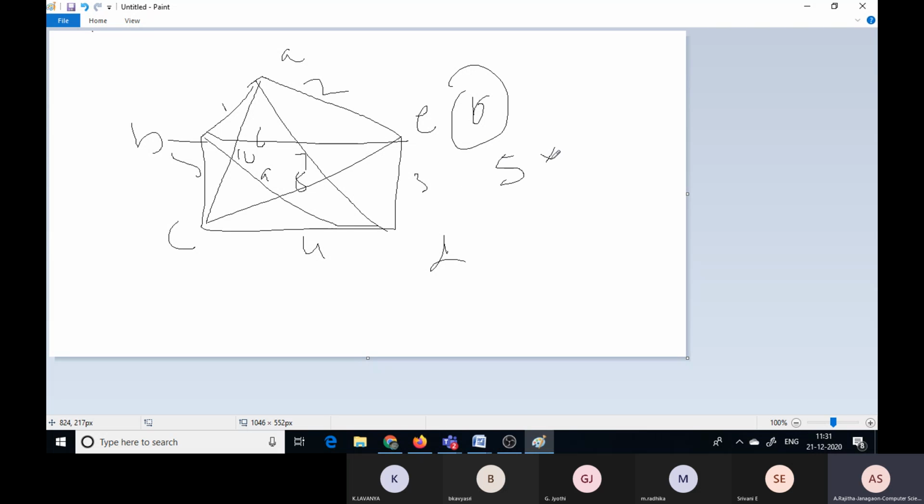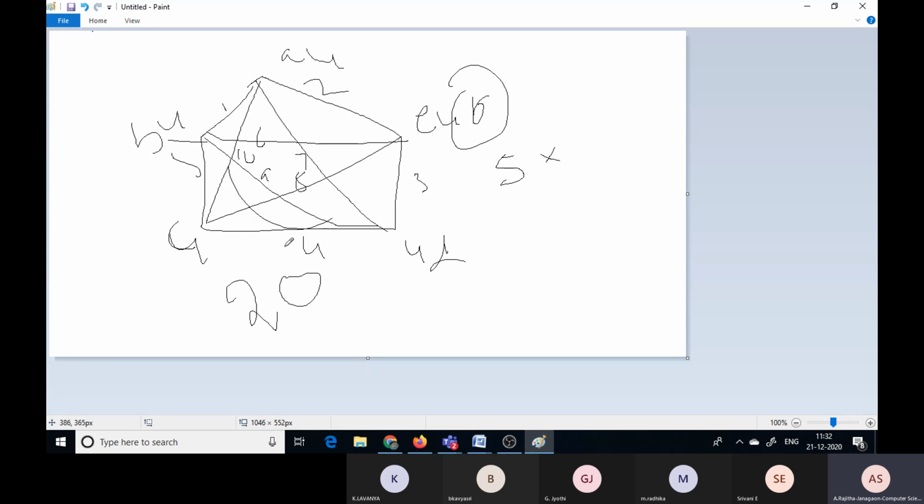How many vertices are there? 5. And what is the sum of the degrees of these vertices? For every vertex... now it is called a complete graph. You can take the vertex A, and all the remaining vertices are adjacent to A. Now the degree is 4 here, here the degree is also 4, here 4, here 4, here also 4. The sum of degrees is only 20.